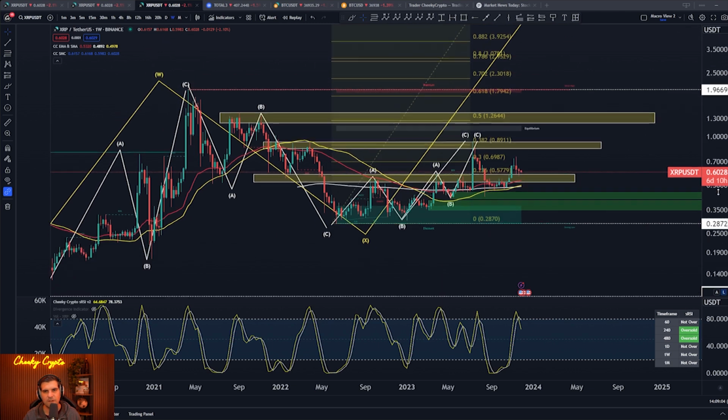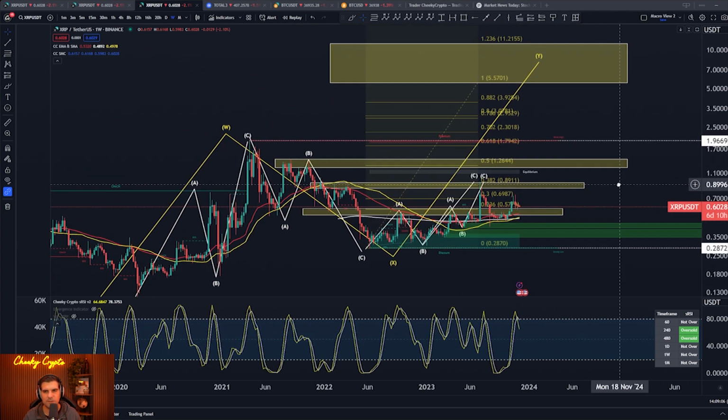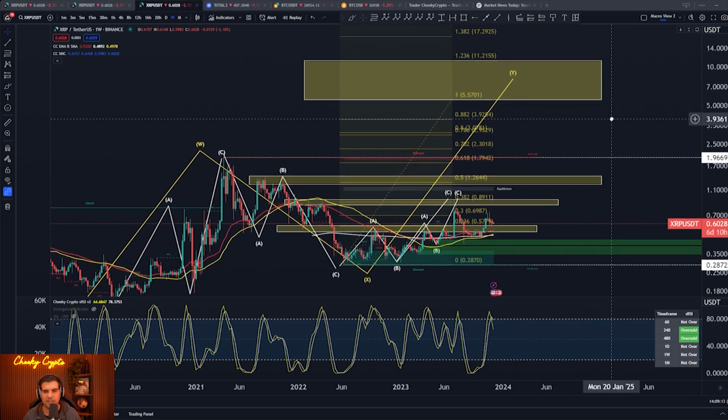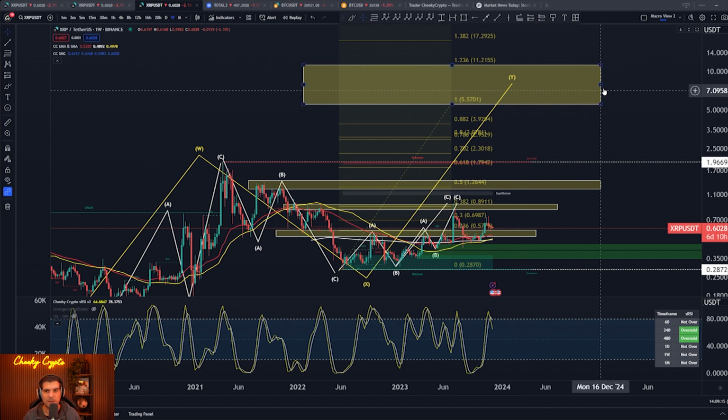Now, as SEC and Ripple start to talk about their discussions and settlement and things like that, it's going to take a while, but I'm expecting us to see some pretty decent growth for XRP once we actually get that lawsuit out of the way. I think once XRP has clarity, which I think will come as a part of that settlement, we are going to see a significant surge to the upside on the price action of XRP.